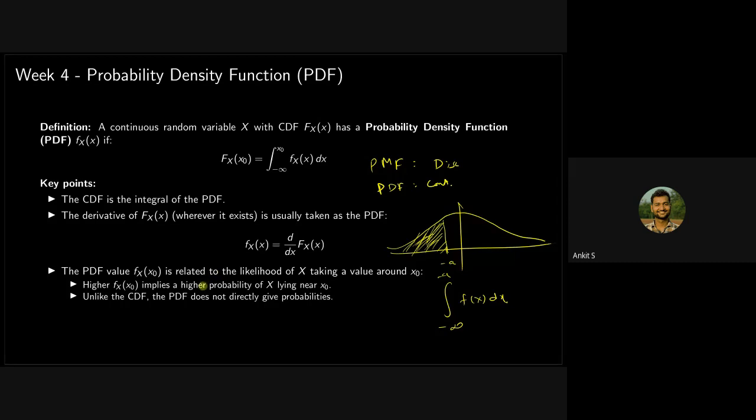Suppose this value is 5. This is a very common doubt; many people get confused here. Suppose this is x equals 2. Does it mean that the probability of x equal to 2 is 5? So you might get confused: how can this PDF be greater than 1? How can this height be that large? It can be 10 also. Do you agree?